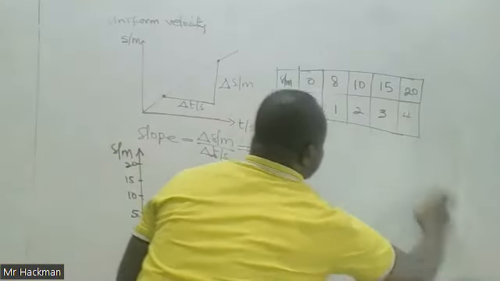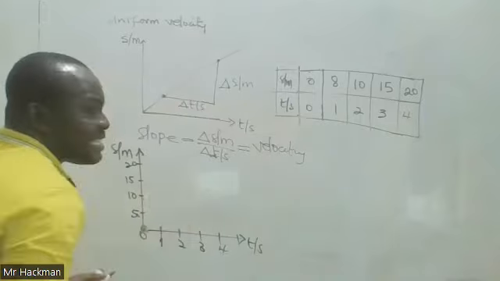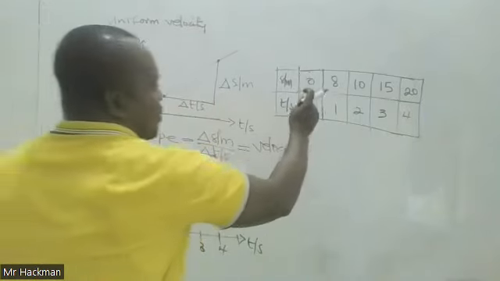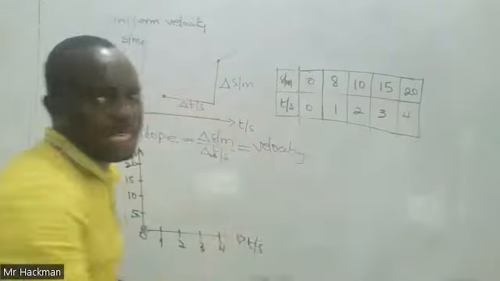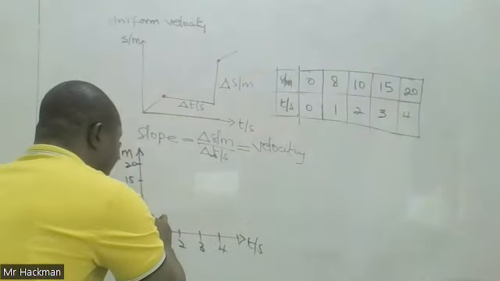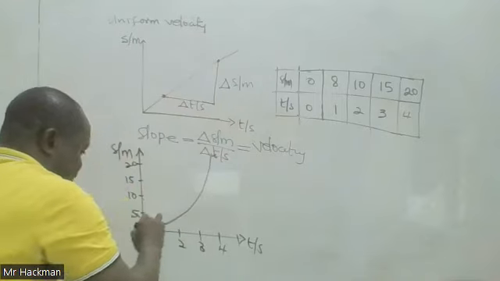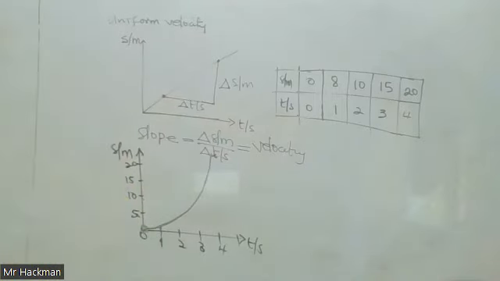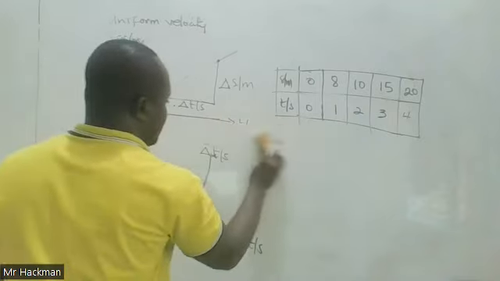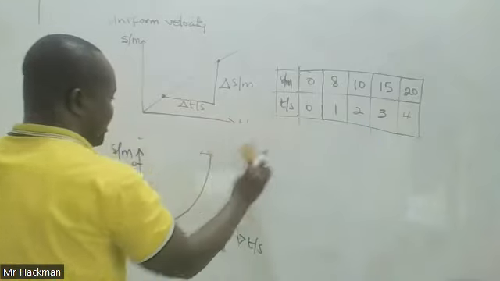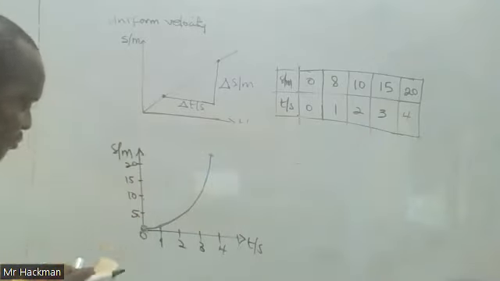But when the distance covered isn't within equal intervals, you have a curve. Are you okay? Yes, please.